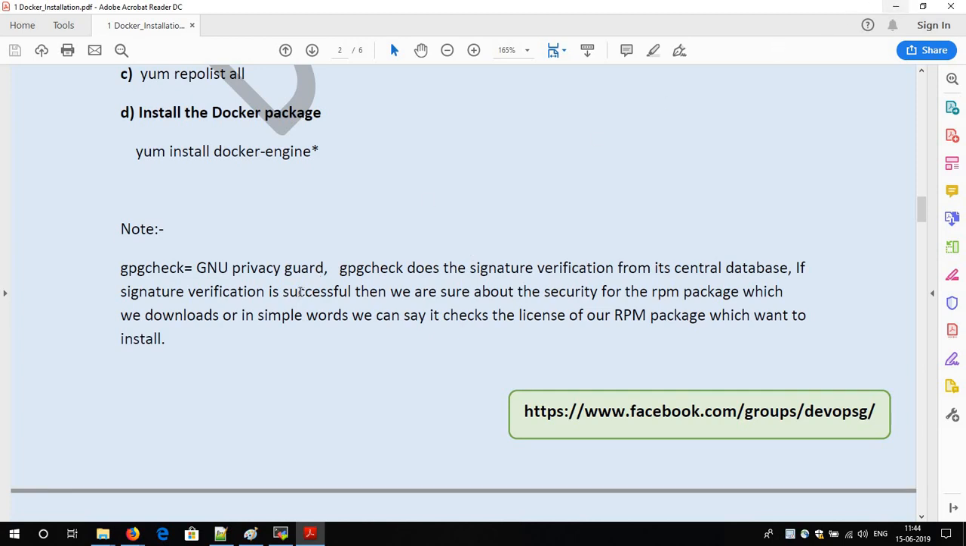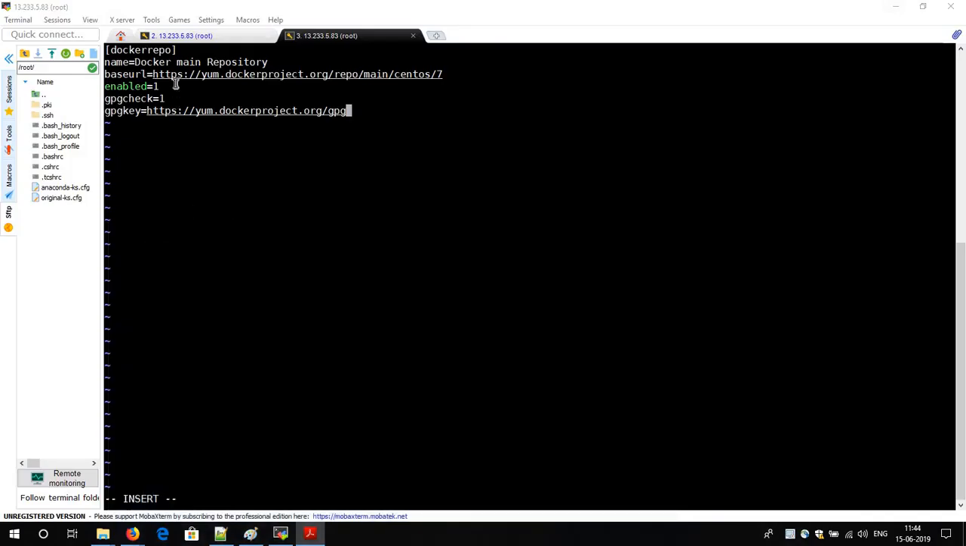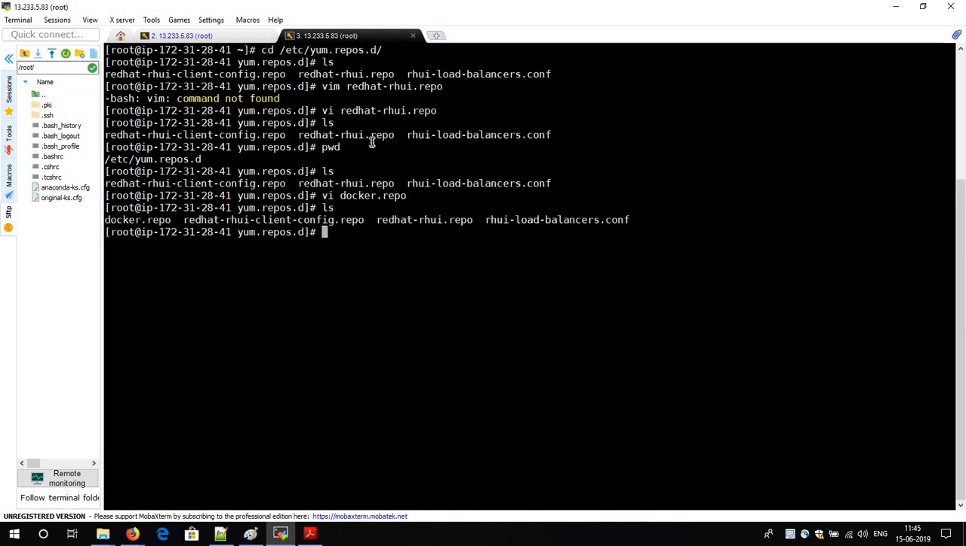Suppose if you mention this GPG check as 0, then it will install any package without verifying whether the software has a license or not. And be very sure, there you can install a virus as well along with this package. So I always suggest mentioning the GPG check as well, as it verifies that there should not be any virus or malware file which you are downloading and installing from yum. Okay, so I have just mentioned it, see, my one Docker repo file has been created over here.